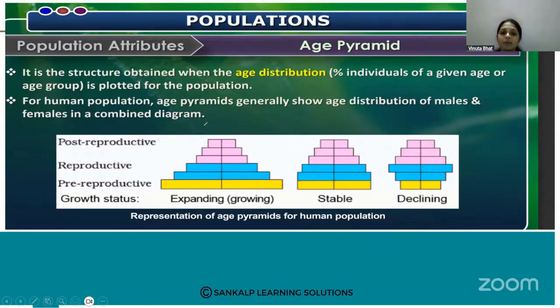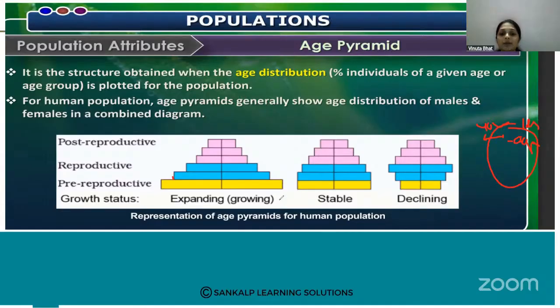For example, in a particular geographical area, if they have fewer aged people and more younger ones, then it is expanding. The age group is expanding, whether it is growing, stable or declining.